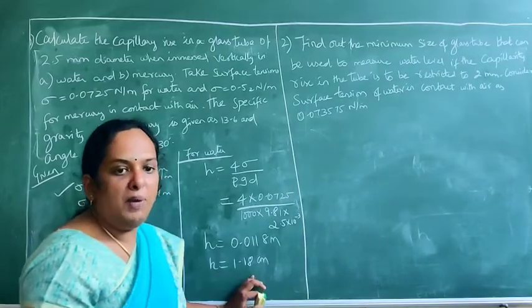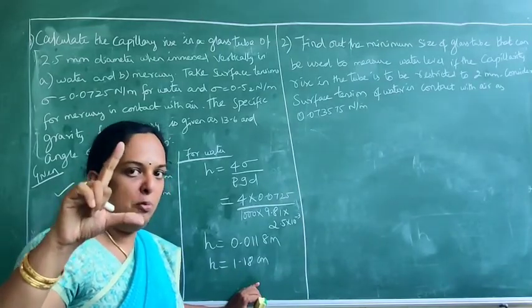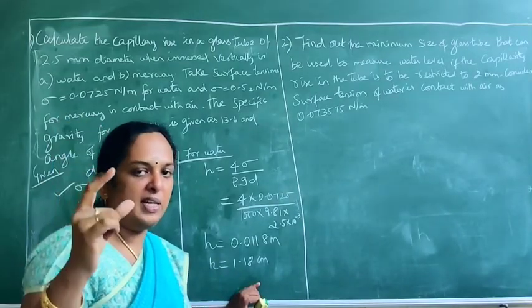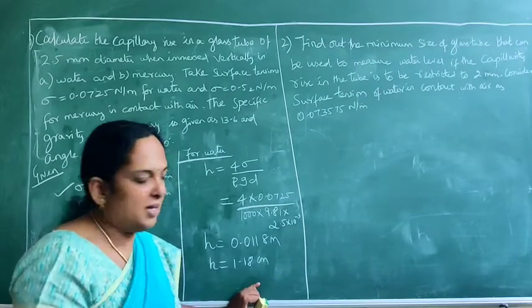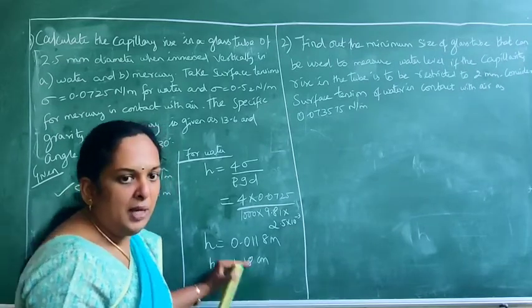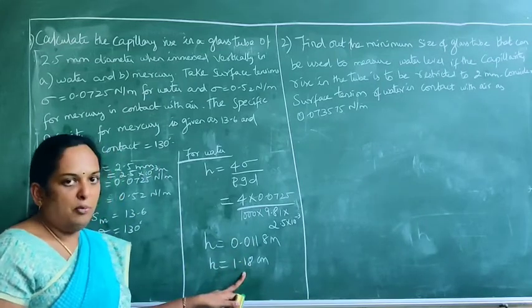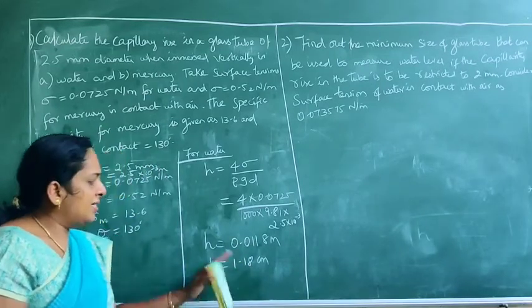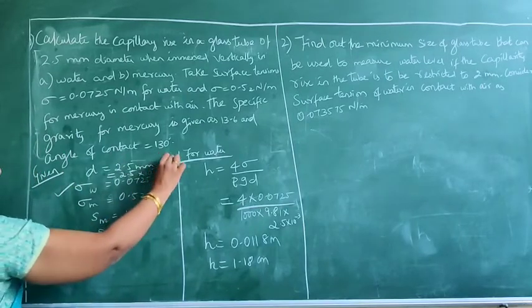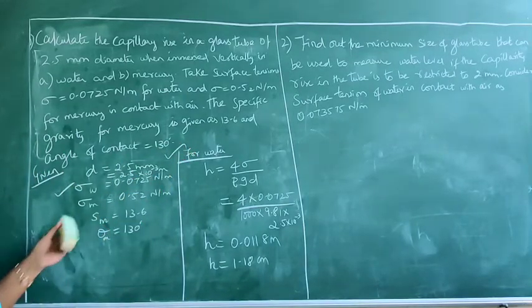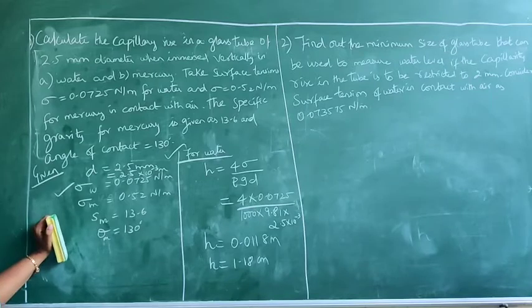Normally we don't give this height in the tube in meters, we have to give it in centimeters. So appropriate units we have to convert before giving the answer. So h is equal to 1.18 centimeters. So the first part is over, that is, you have found out for water. Now the second part is you have to find out for mercury.